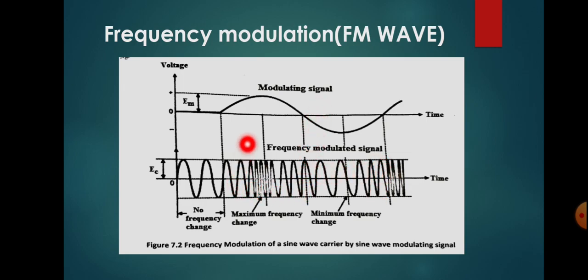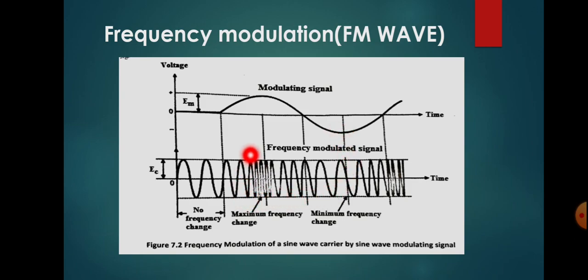That means you can see here that the information is carried in this frequency. Here the frequency is not much higher, but here the frequency is higher. That means here the amplitude of the modulated signal will be higher. Here again the frequency is reducing, so the amplitude will be reducing. Here also the frequency is completely low, so the modulated signal is decreasing. And here large, widely spaced cycles are occurring, so that means minimum amplitude for the modulated signal.